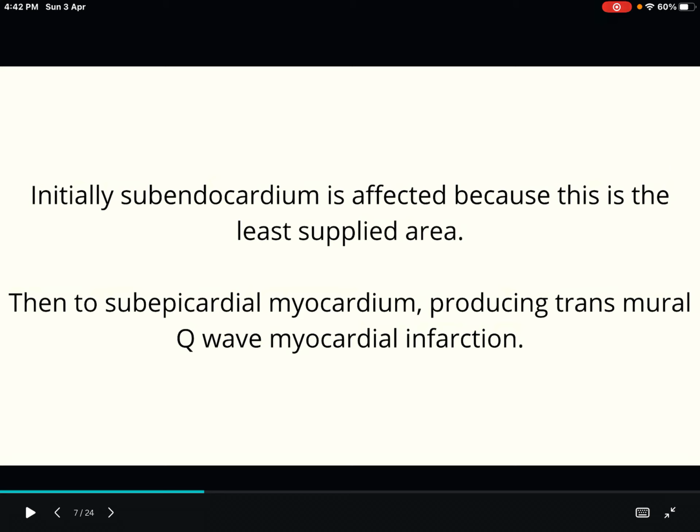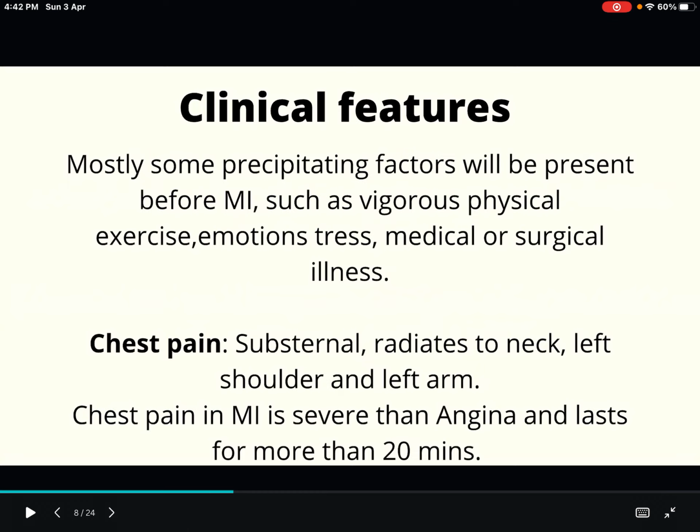Initially the subendocardium is affected because this is the least supplied area. First there is a blockage in the coronary artery, the blood supply is hampered, and initially the subendocardium will be affected because this is the least supplied area. And then the subepicardial myocardium, and there will be a transmural Q wave we can see in the ECG. So that is the etiopathogenesis of myocardial infarction. I guess you guys understood.